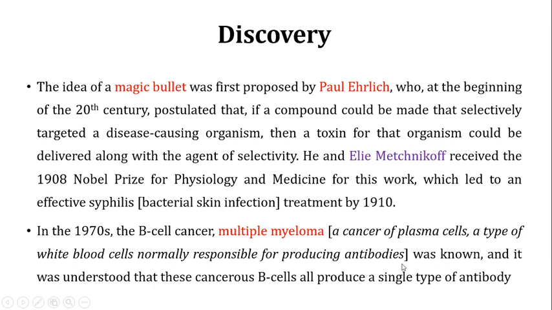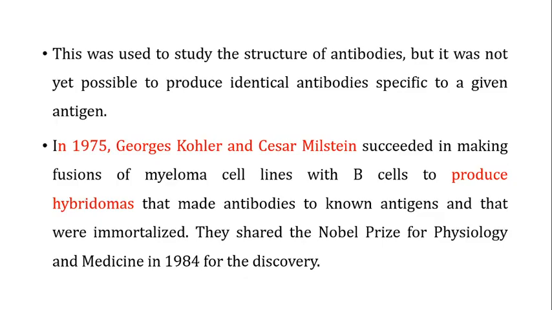Now in 1970, the B-cell cancer commonly known as multiple myeloma was known, and it was understood that these cancerous B cells all produce a single type of antibody, and they were using them to study the structure of antibodies. But up to 1970, it was not yet possible to produce identical antibodies against a specific antigen. So the technique of the hybridoma was still not there.